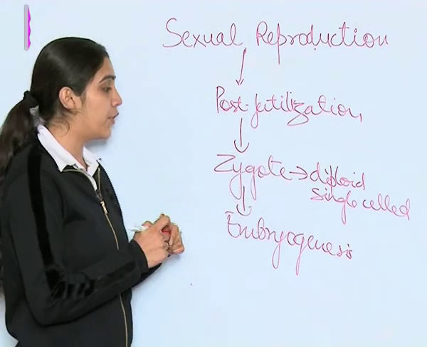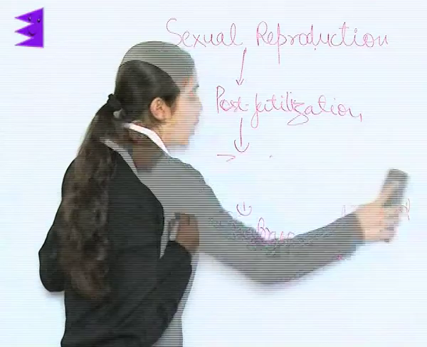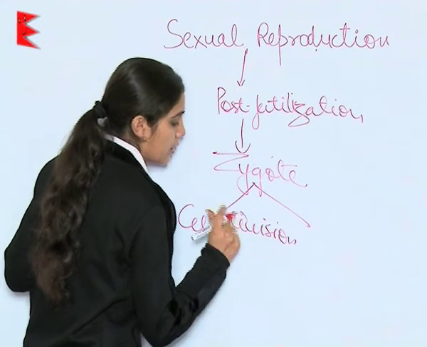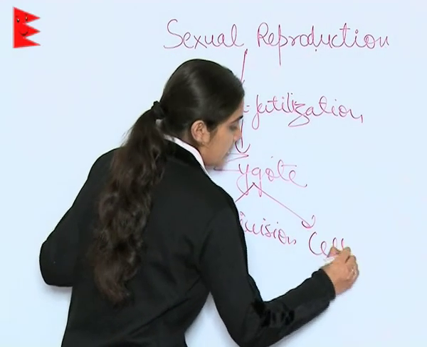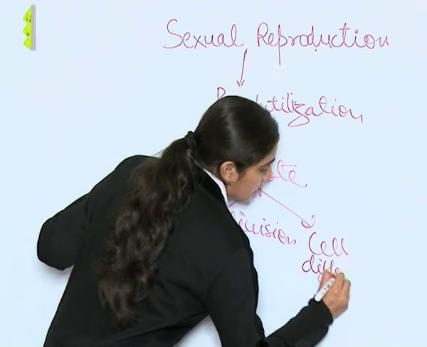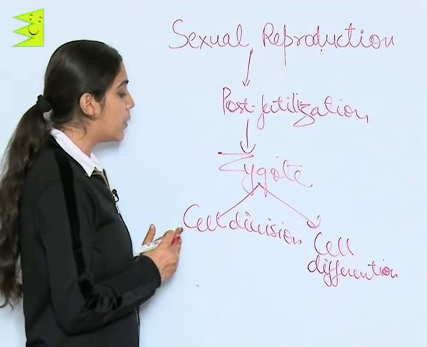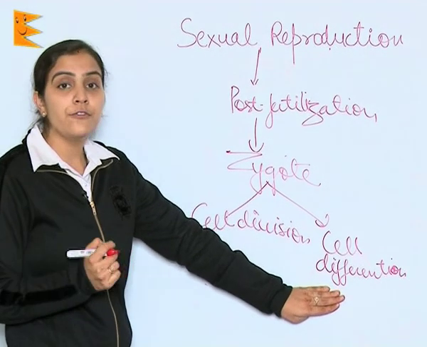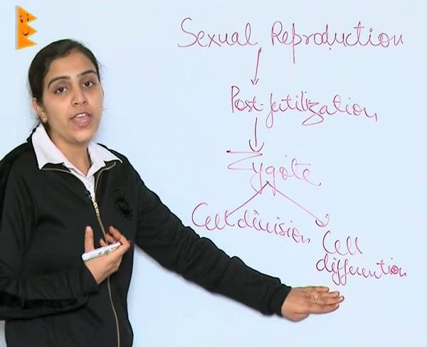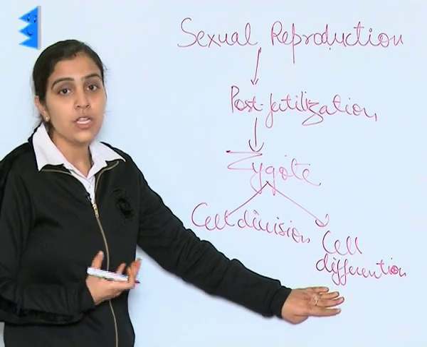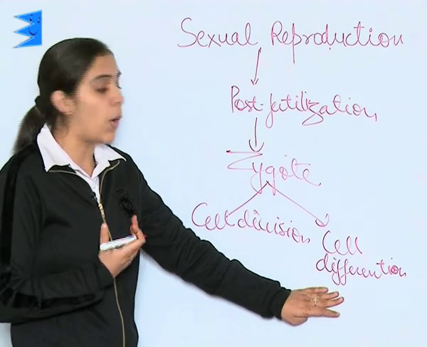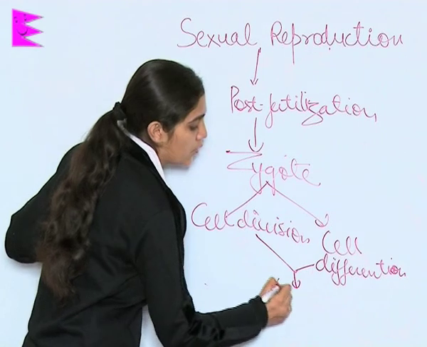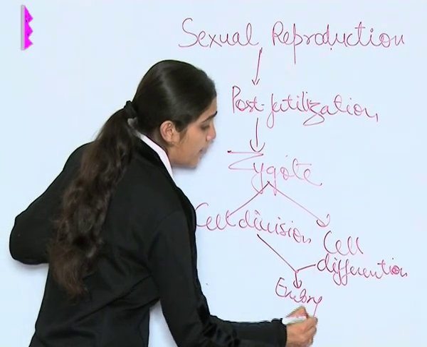This zygote further undergoes two processes: cell division and cell differentiation. Cell division increases the number of cells in zygote, and cell differentiation further facilitates the production of various organ systems and various other requirements for the embryo, and these two lead to formation of embryo.